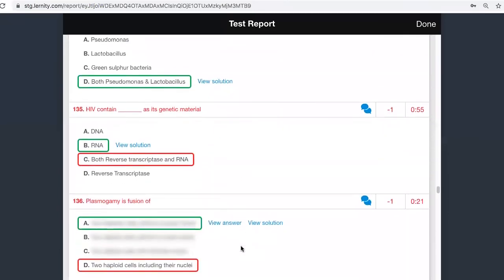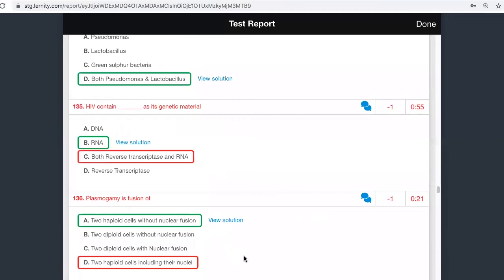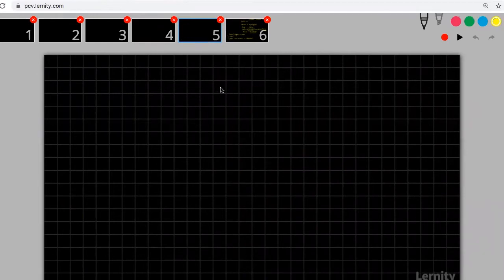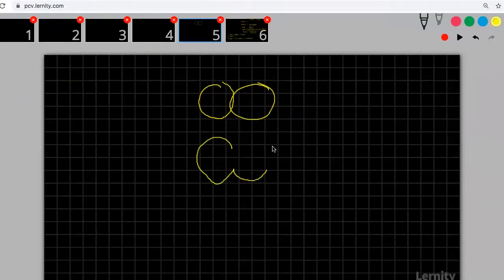Okay. Next one, plasmogamy is fusion of what? Plasmogamy is first what is happening? Fusion of what is only happening? Only cytoplasm is fusing. In plasmogamy, only cytoplasm fuses. What will not fuse initially? Let us say that this is one cell and this is another cell. These two things are fusing together. What will fuse first? Only the cytoplasm will fuse.